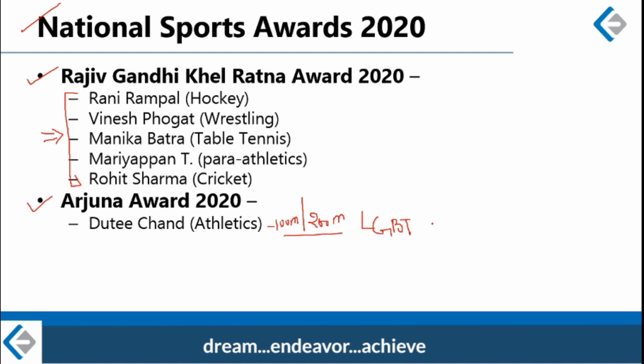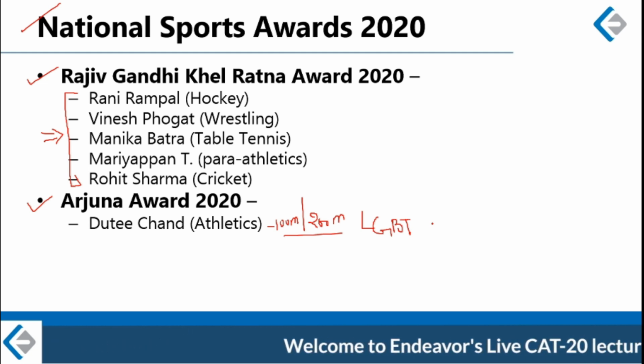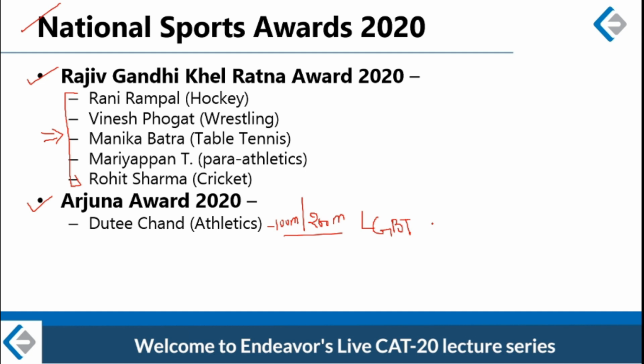Please do not confuse her with the Hima Das. Hima Das generally participates in 400 meter and 200 meter. Right? So Hima Das's major event is 400 meter, Duti Chand's 100 meter.